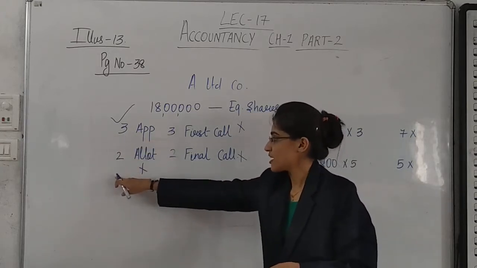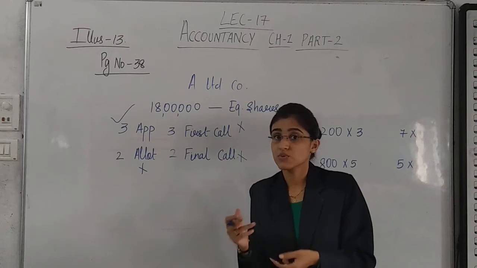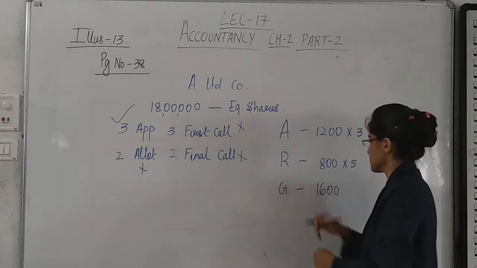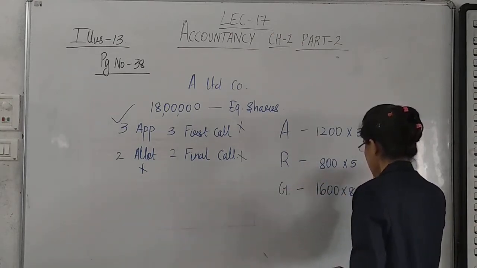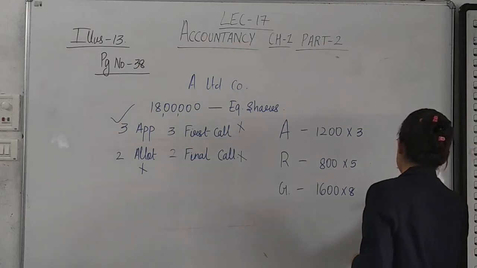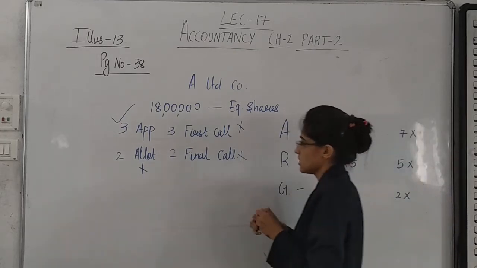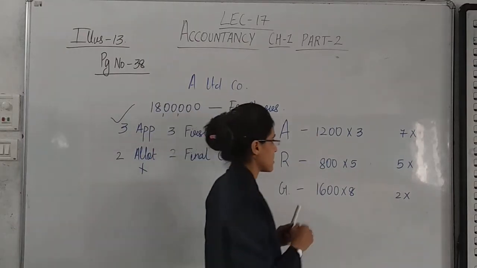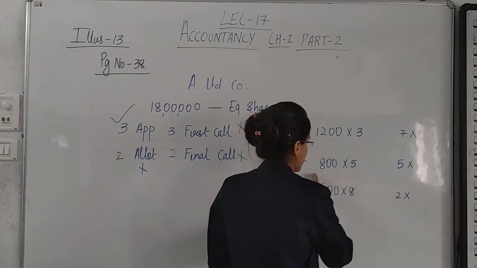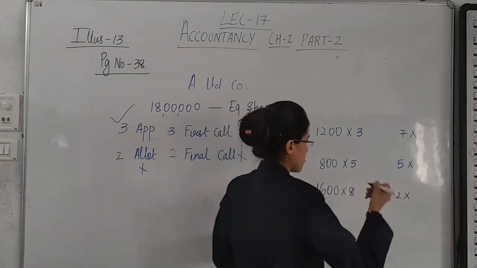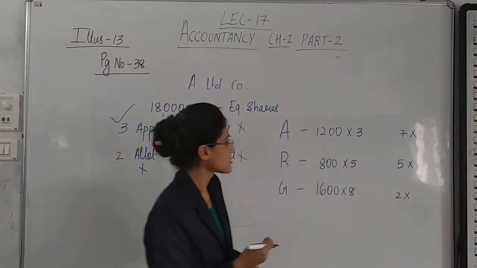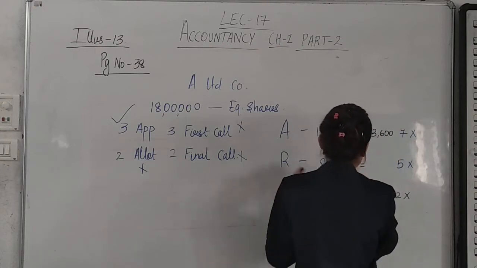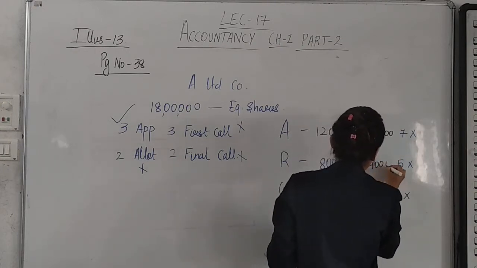So 3 plus 2, 5 plus 3 is 8. It was 7 earlier because I had written 3 here. Yes. So I am repeating the entire thing. So she has paid 8 rupees and she has not paid 2 rupees. Yes. So that's all. And now let us understand the calculation. Again, 3 rupees is paid, 5 rupees is paid, 8 rupees is paid. So 12 threes are 36. And 8 fives are 40.